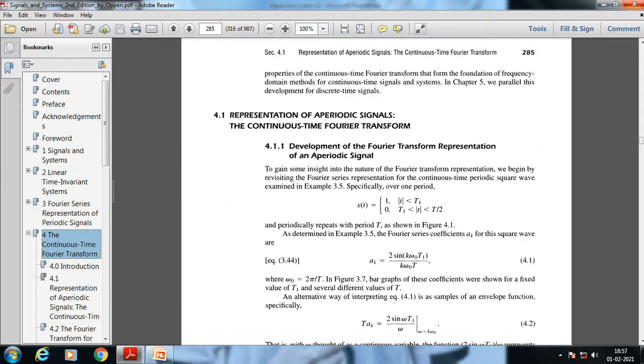We have already described one example. First we will understand what a gate function or pulse function is, then we will proceed to understand, using that specific example, what a Fourier transform is. So let's begin.